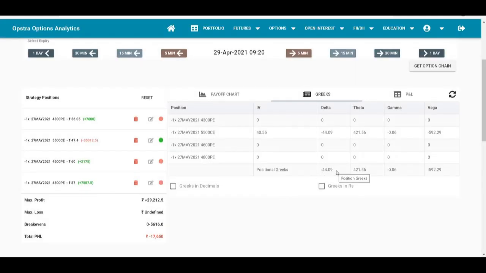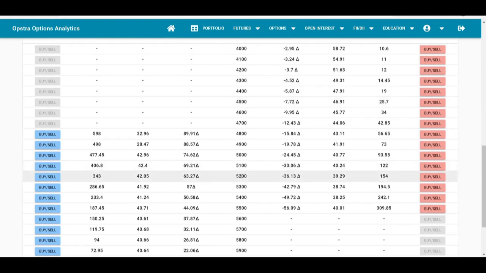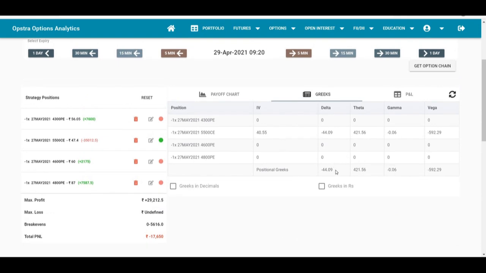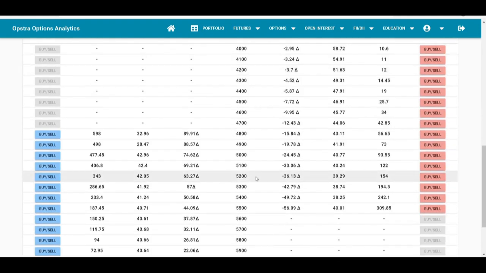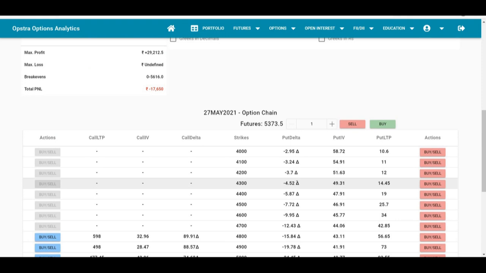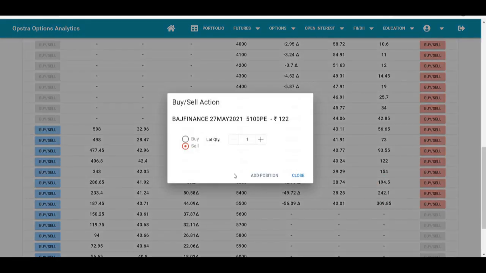Now we are short 44 delta, so again we are going to select a put option. Since we are very close to ATM, we can think about making an aggressive adjustment also. So if we look at put delta, either we can go ahead and sell 5200 put, or we can sell 5100 put, which is 30 delta. If we sell 5100, then we'll be net short about 14. And if we sell 5200, then we'll be net short about 8 deltas. So for now, let's say we are slightly conservative in approach, and we sell this 5100 put option for 122 rupees.